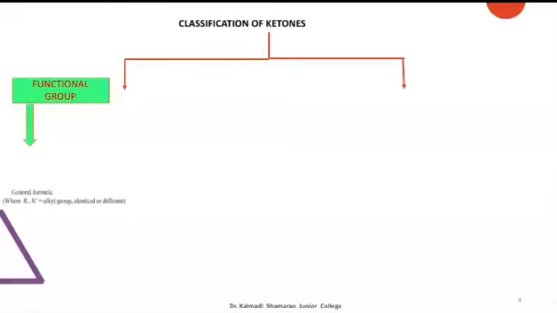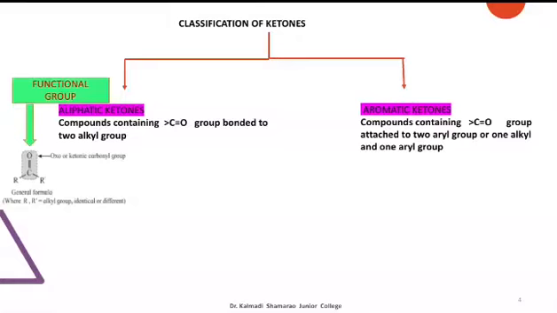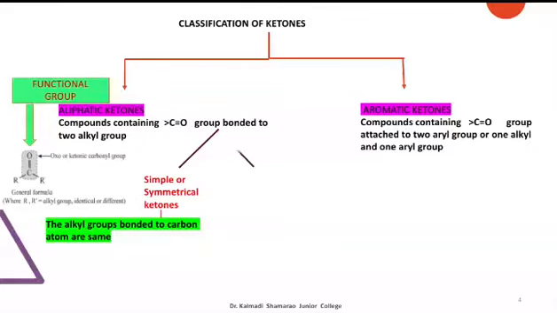Ketones are mainly classified into two types, aliphatic ketones and aromatic ketones. Aliphatic ketones are those compounds where the carbonyl group is bonded to two alkyl groups. Aliphatic ketones are further divided into two categories, that is simple or symmetrical ketone and mixed or asymmetrical ketone.